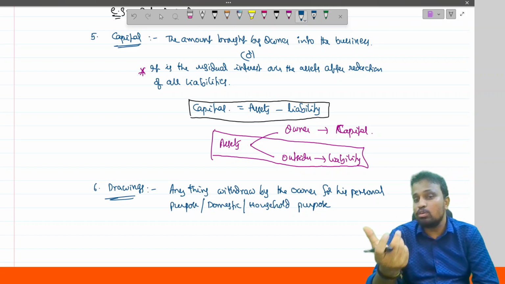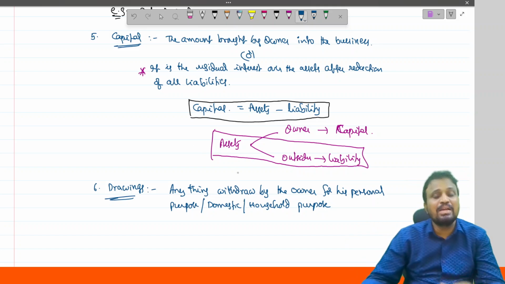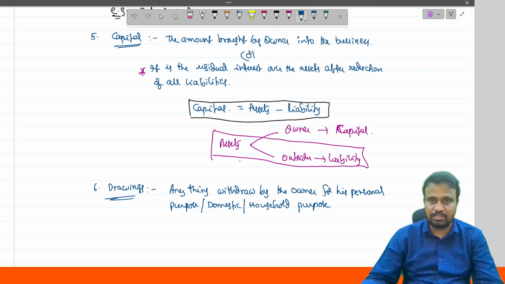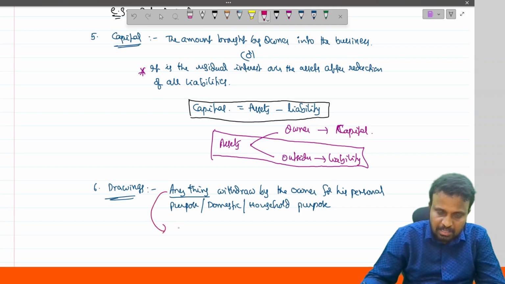Or for purchase of gold for his wife. That is said to be drawings. So anything withdrawn by the owner for his personal purpose is nothing but drawings. Here, anything means in terms of cash or in terms of goods or in terms of assets.